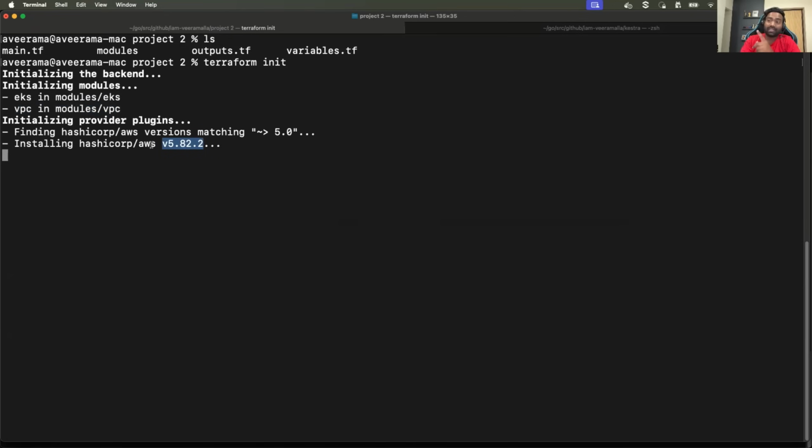Very rare that I see from the AI pair programmers, or very less that I see from the AI assistants using the latest version. So it is using the latest version, which is quite good. It just takes a couple of minutes for the initialization. Let's wait.